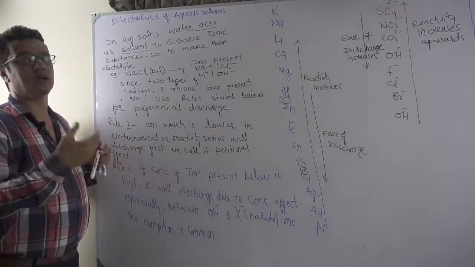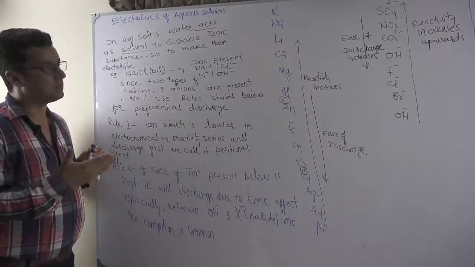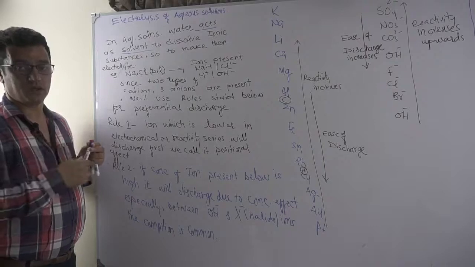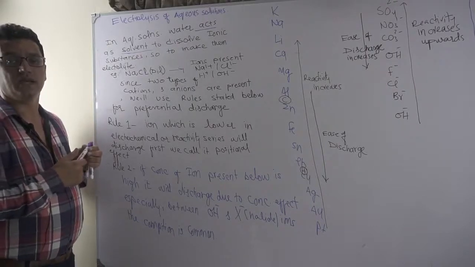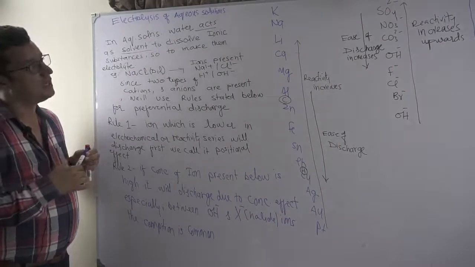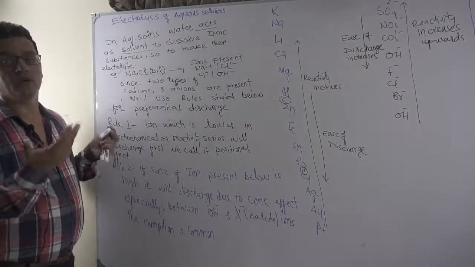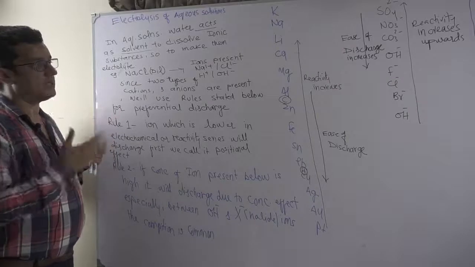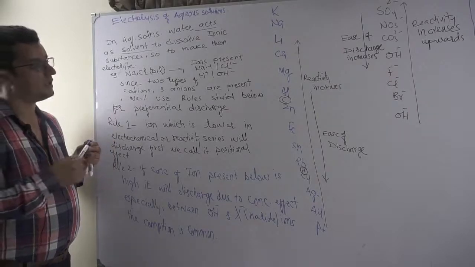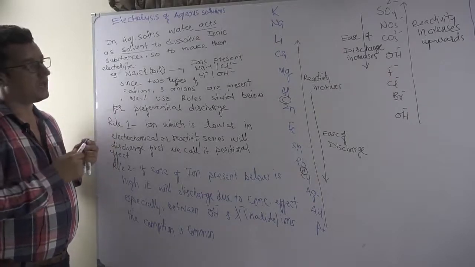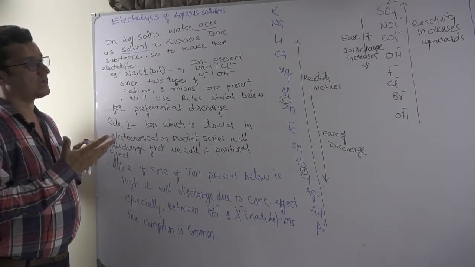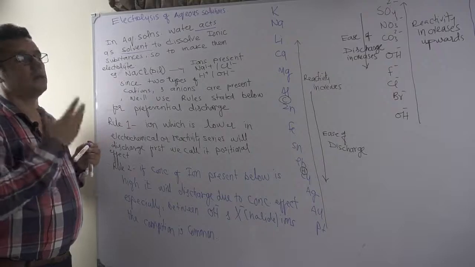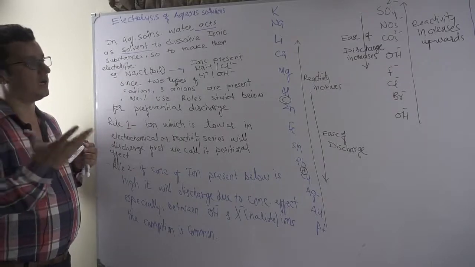Molten compounds have their own uses. Molten compounds have their own importance because molten electrolysis yields especially metals like aluminum or sodium or lithium. But aqueous solution has even more variety. You will see varieties of chemicals can be produced like caustic soda, hydrogen gas, chlorine gas, and you will find out that in electrolysis of aqueous solutions we are able to electrolyze even water to produce pure oxygen and hydrogen.